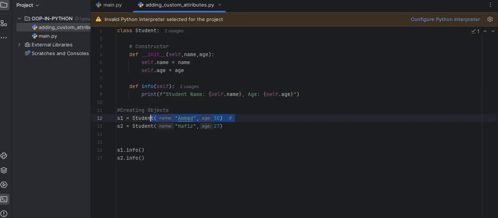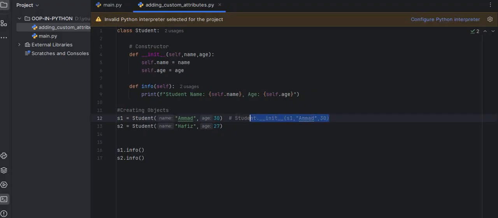So we are creating an object. That time the constructor, the special method, runs automatically when we create this. So behind the scenes, Python internally does this: Student.__init__(s1, "Ahmad", 30), the name Ahmad, and then the age.